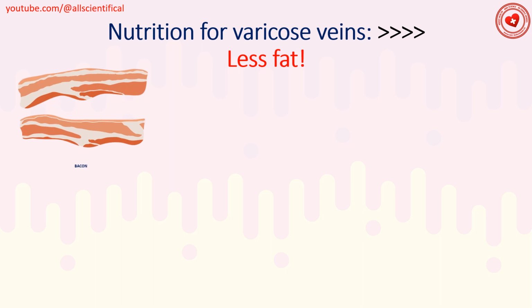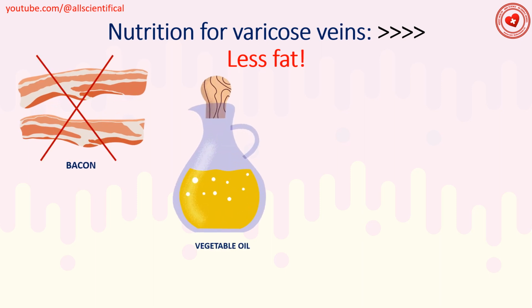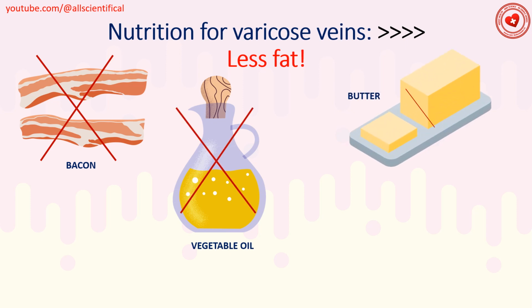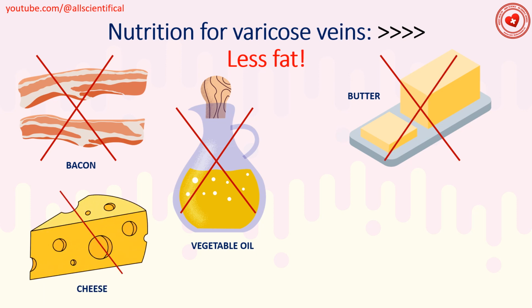Nutrition for varicose vein: less fat. Excess fat elements increase water retention, thereby increasing stress on the lower extremities. Subsequently, the condition of varicose vein worsens.